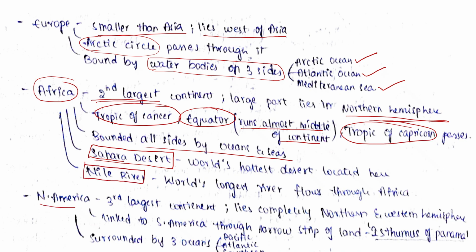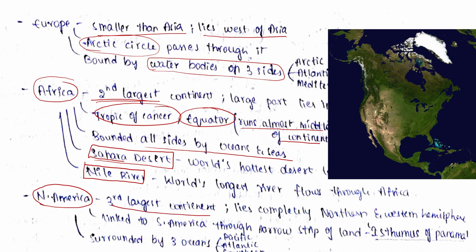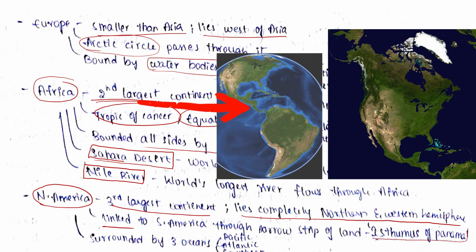Now North America. North America is the 3rd largest continent and it lies completely in the northern and western hemisphere of the earth, and North America and South America are linked through a narrow strip of land which is called Isthmus of Panama. And North America is surrounded by 3 oceans, which are Pacific Ocean, Atlantic Ocean and Southern Ocean.